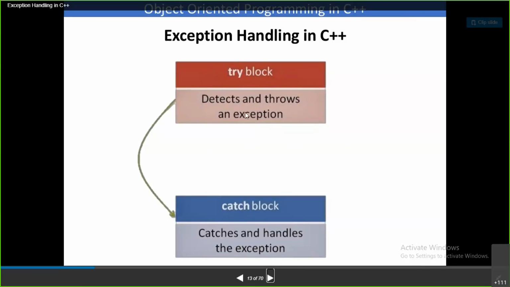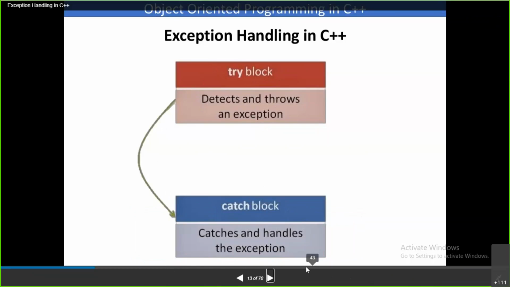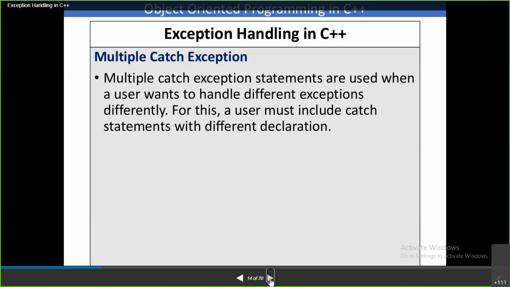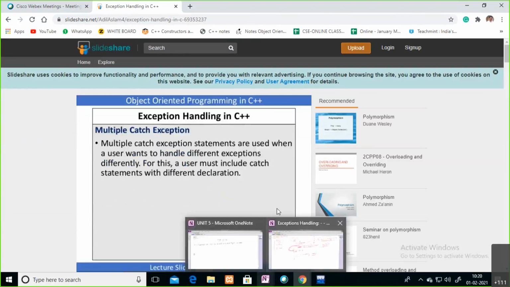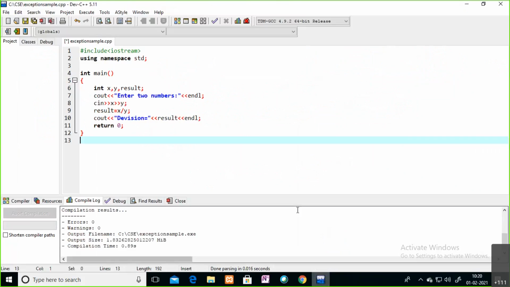Whatever you have detected here, you are going to catch by using the catch block. Inside the catch block, you are catching that exception and handling that exception. Multiple catch blocks can also be written, which we will see. First, we will see one example code, so that it will be very clear how I am able to handle this situation.